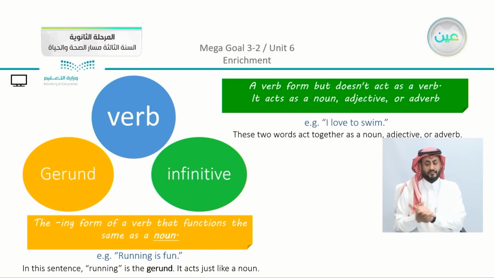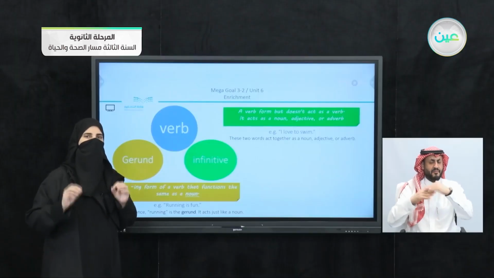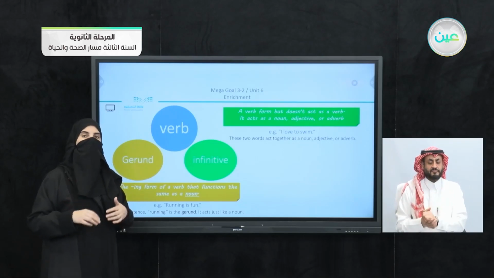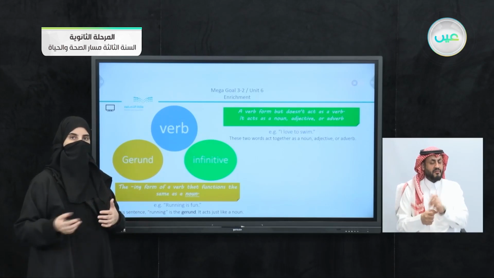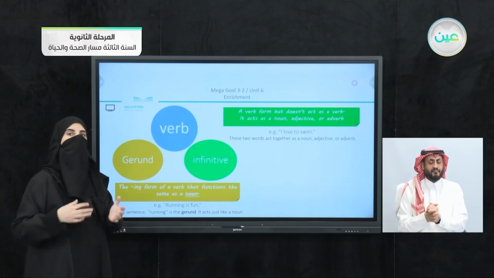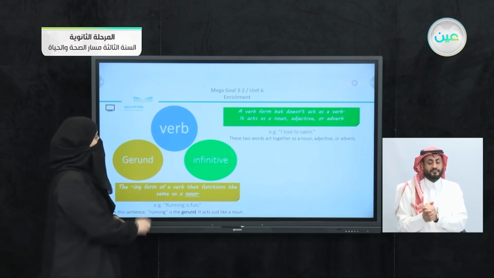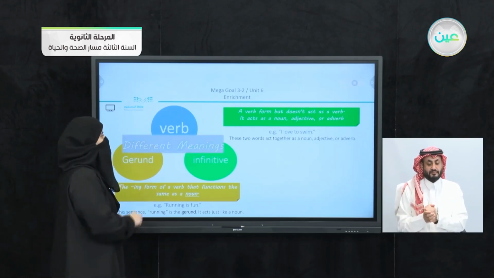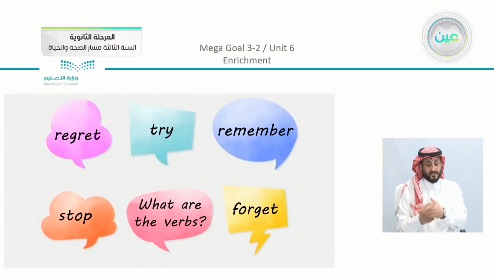So the key here to just refresh your memory, and you will not forget the structure, is to use very simple examples. Now when I say that I love swimming, you know that love is the verb and swimming is the noun or the gerund. Or I love to swim. To swim here is the infinitive. So there are different meanings. And the verbs, as we mentioned before, are here.